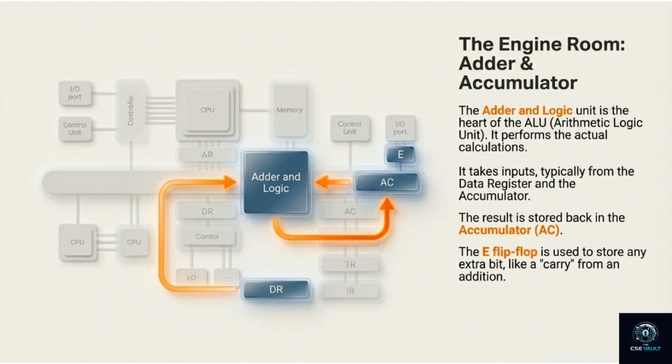Now the engine room, the adder and accumulator. The adder and logic unit is the heart of the ALU. It performs the actual calculations. It takes inputs, typically from the data register and the accumulator. The result is stored back in the accumulator. There's also an E flip-flop used to store any extra bit, like a carry from an addition. This is where math happens.